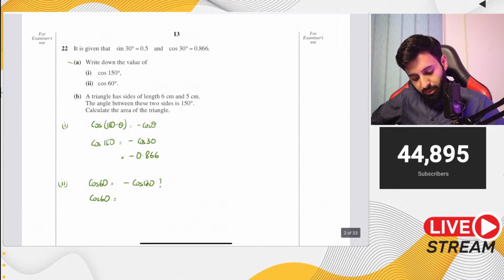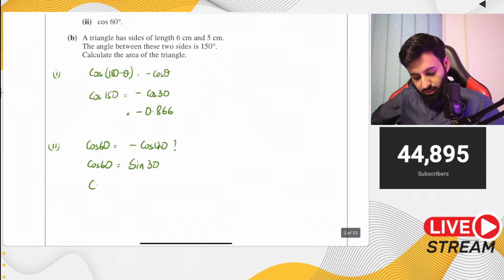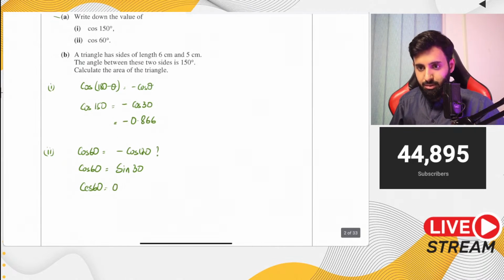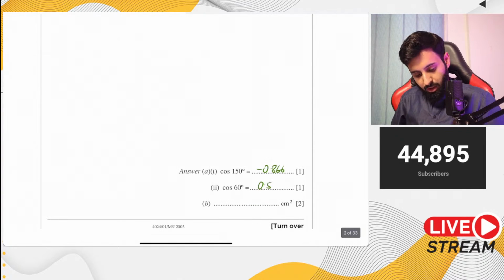Yes, cos 60 is going to be equal to 0.5. So cos 60 is basically going to be the same as sine 30. Now, cos 60, we don't know what it is, but we do know what sine 30 is, and that's equal to 0.5. So cos 60 is also equal to 0.5.